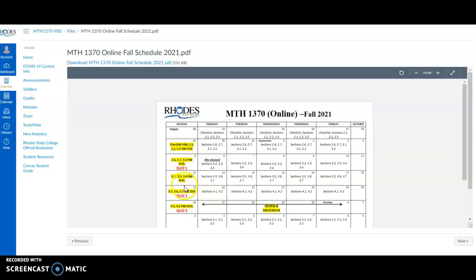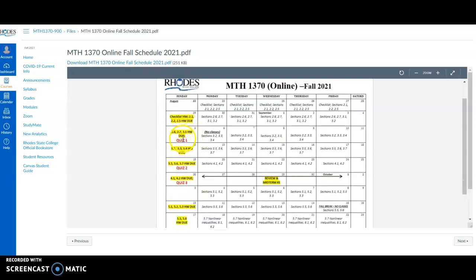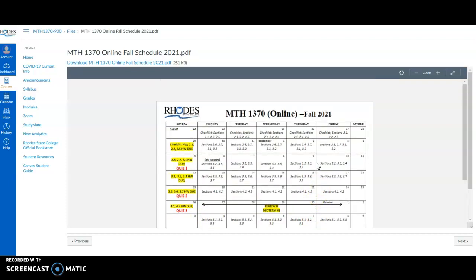So here, every Sunday at 11:59 p.m. the homework assignments are due. You have a quiz after each chapter. So like quiz 1 is listed here, it would cover chapter 2. Quiz 2 is listed here, that would cover all of chapter 3, and so on. So those are chapter quizzes, okay? So you can take a look at that calendar. Please print it out, okay? It's nice to have on hand to know exactly what's due, okay?